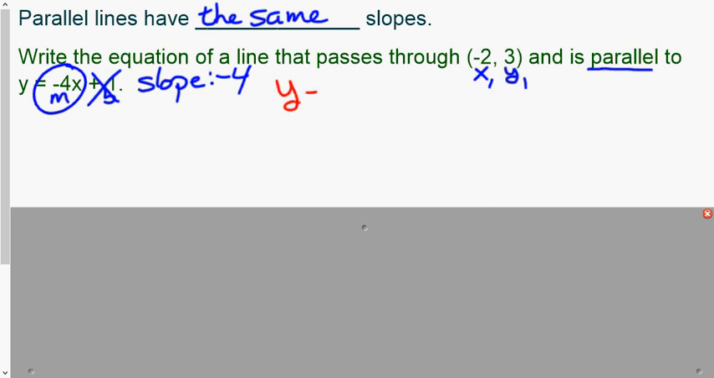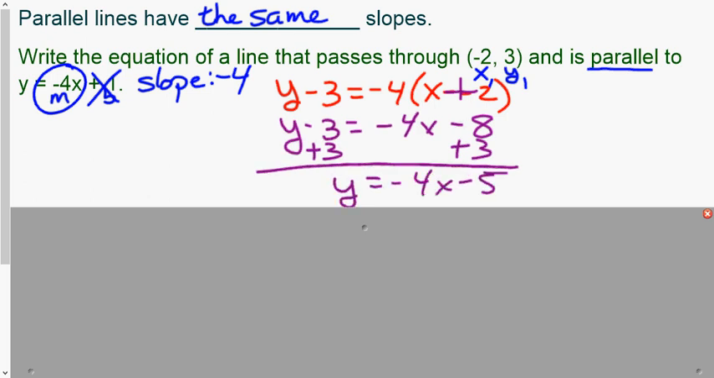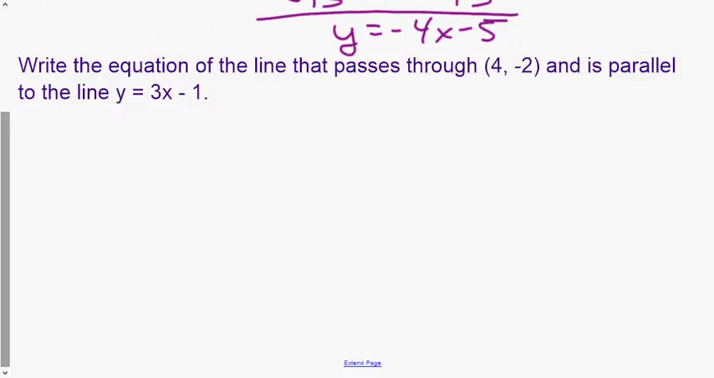So y minus the y we're given equals the slope times x minus the x we're given. Again, we're going to distribute. Nothing to work on the left side. Negative 4x, again, double negative is a positive, minus 8. And we're going to add the 3 over, and we get y equals negative 4x minus 5. And so this is the line parallel to the given line through the point negative 2, 3. What I'd like you to do is pause the video and try the next one on your own.